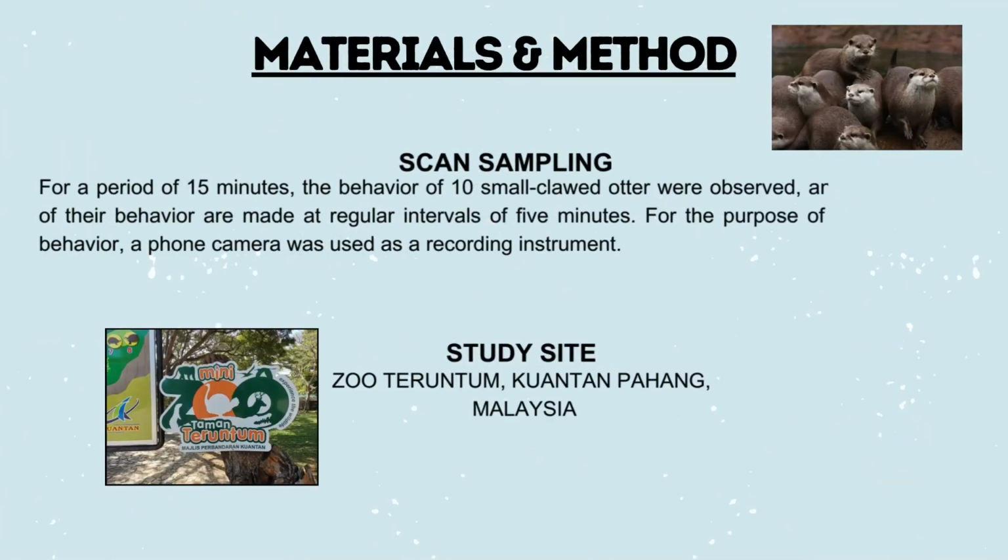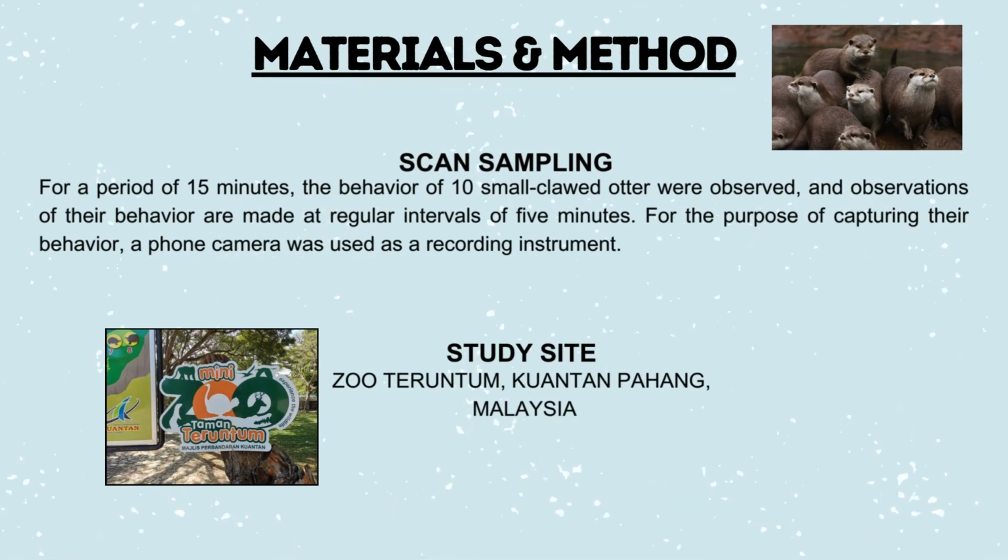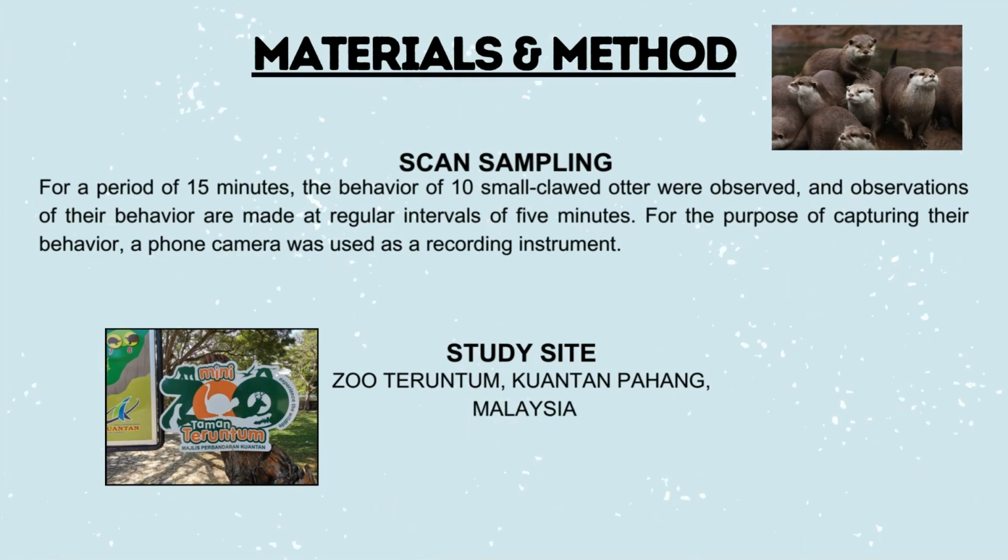Next, we will move on to the materials and method. For my observation of this small otter behavior, I chose the scan sampling method. For a period of 15 minutes, the behavior of 10 small-clawed otters was observed, and observations were made at a regular interval of 5 minutes. A phone camera was used as a recording instrument. This observation has been done at the Zoo Teruntum located at Kuantan, Pahang, Malaysia.